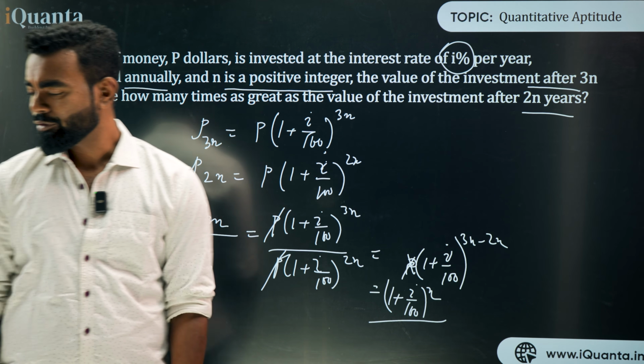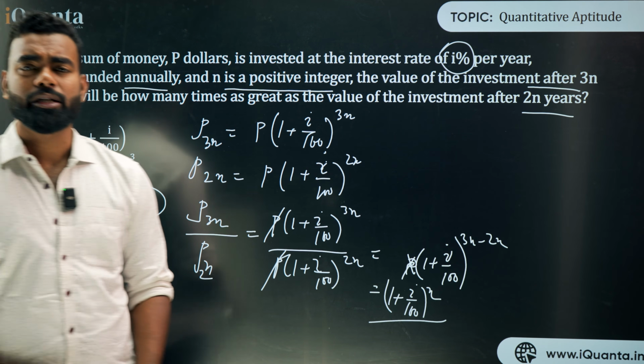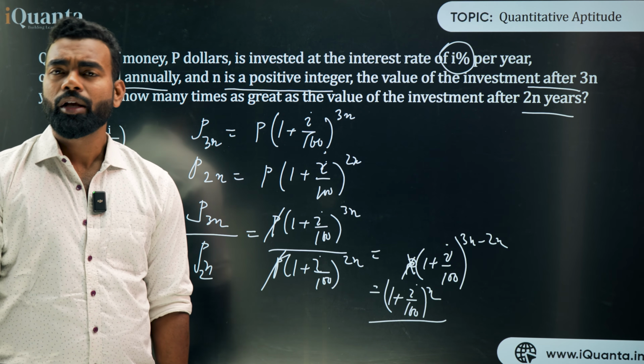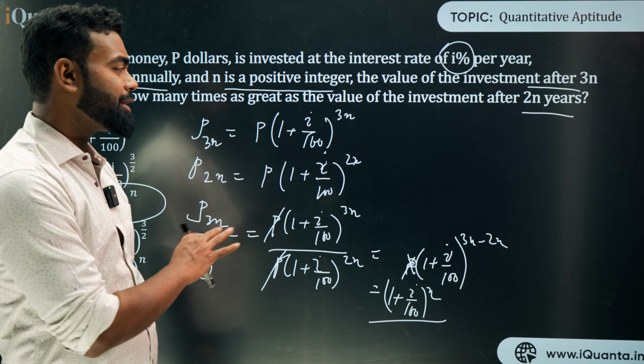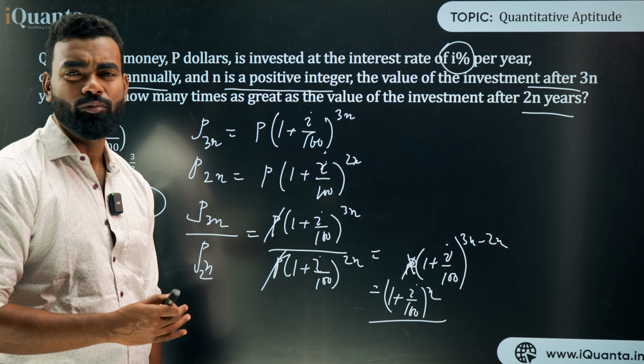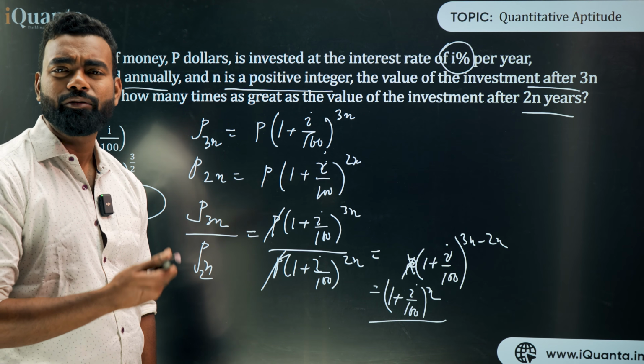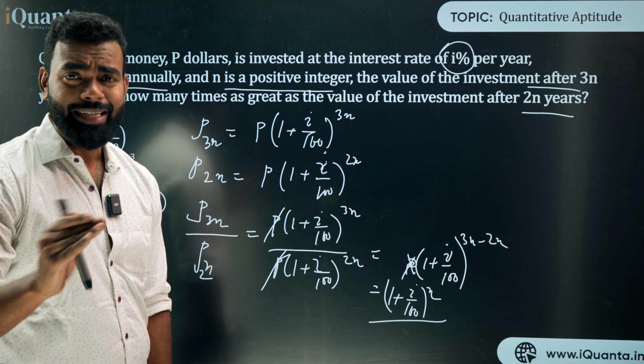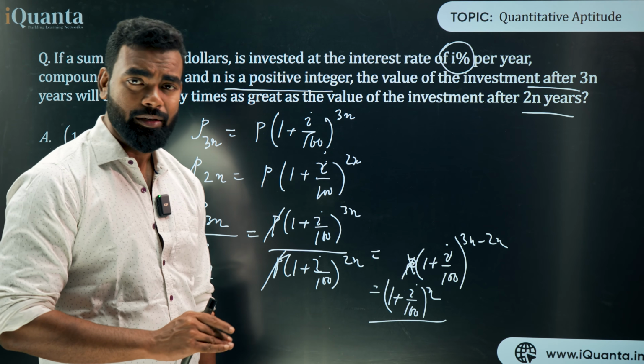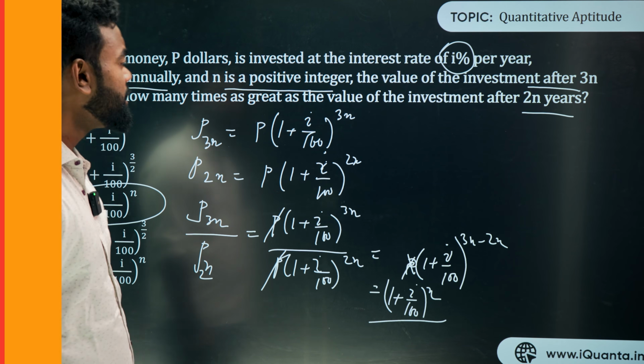So this is one kind of question you can see, and we can discuss some more questions on this as well. But first you need to understand this question. This is just a question based on the formula. We have not done anything. We just find P3n upon P2n, that's it. And that's how you can solve this type of question very easily. We will go to some difficult questions as well.